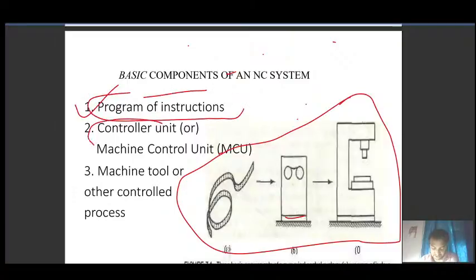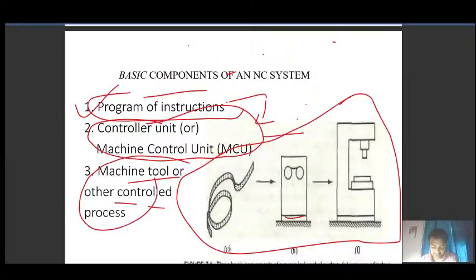Then the controller unit, or simply the machine controller unit, that will read the program and generate signals to move either the machine tool or the work table. And then the machine tool or other controlled process, where the signals that we get from the controller unit will be used to run the machine table or tool. These three are the main components of an NC system.